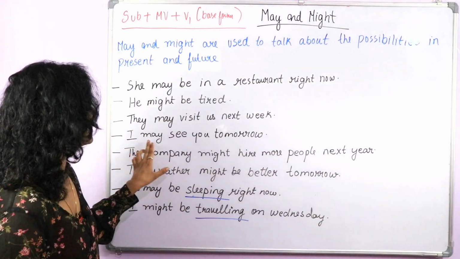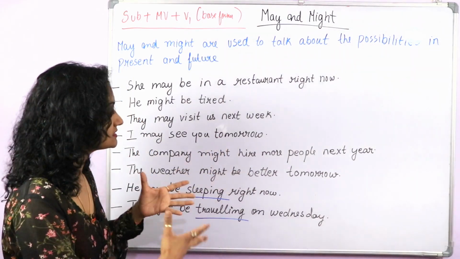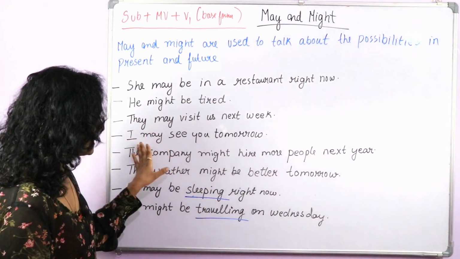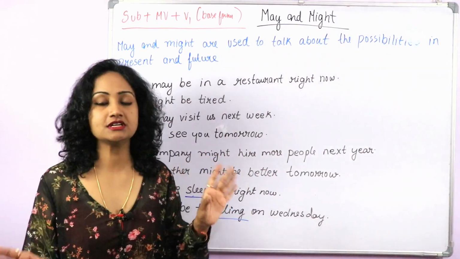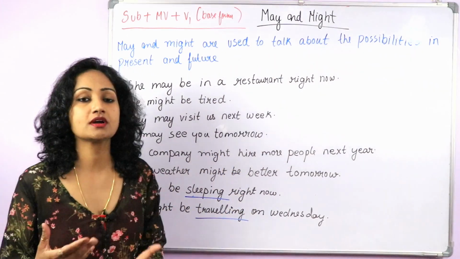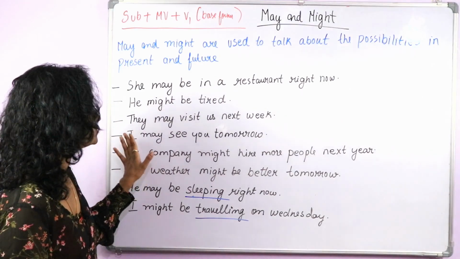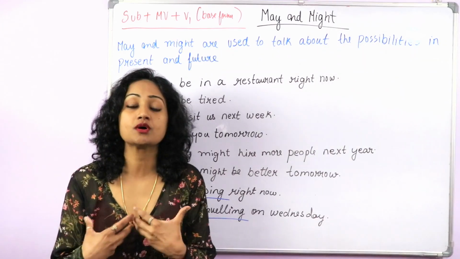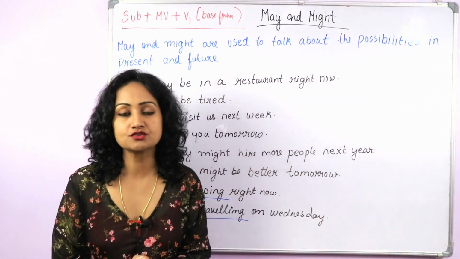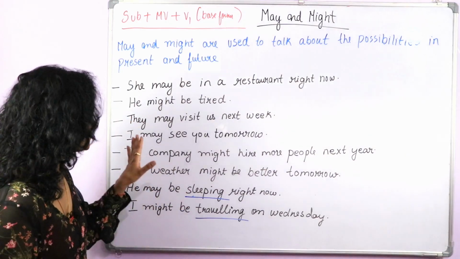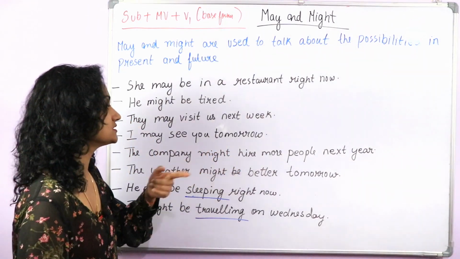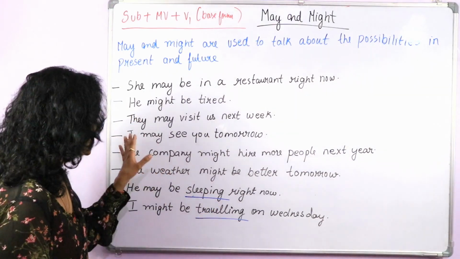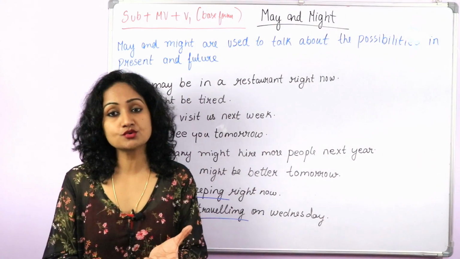Now here, look at this sentence. I may see you tomorrow. You can change it into a question by applying that rule. May I see you tomorrow? You don't need to use "do you think," because here you are talking about yourself. If you say "do you think I may see you tomorrow," it sounds weird because you're talking about your plan, and you are the best person to know about your plan. So if you change "I may see you tomorrow" into an interrogative sentence, it becomes a permission. May I see you tomorrow? May we see you tomorrow?